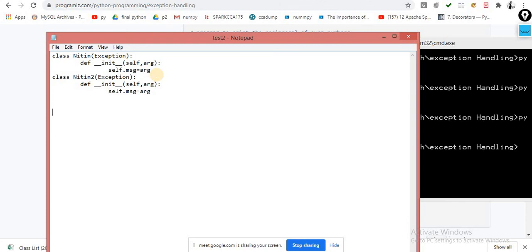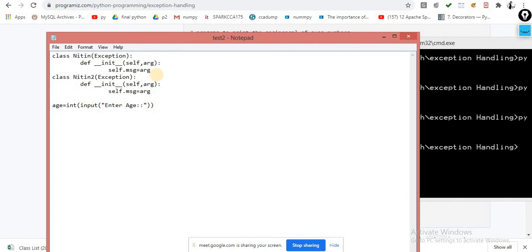So here let me write my code. Here the age, I am entering the age, int of input of enter age.